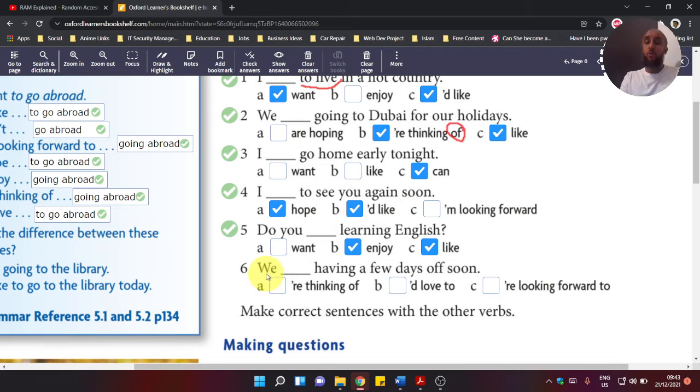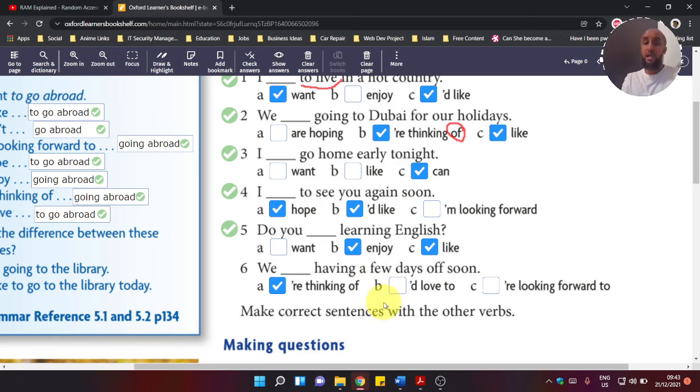And then number 6, the final one here. It says "we," and then we have "having." So here we have a gerund, an -ing, having a few days off soon. Let's look at the answers. "We are thinking of": here we have a preposition, and a gerund can follow a preposition. So we can say, we are thinking of having a few days off soon.